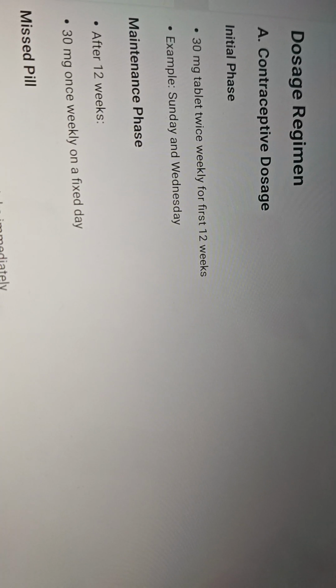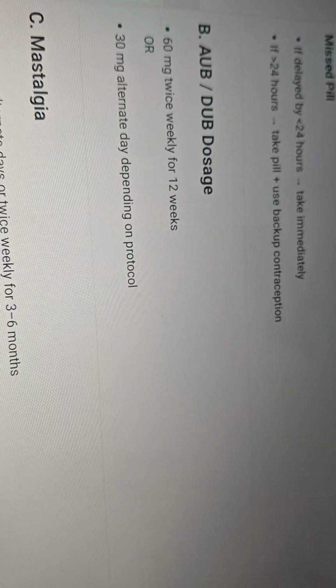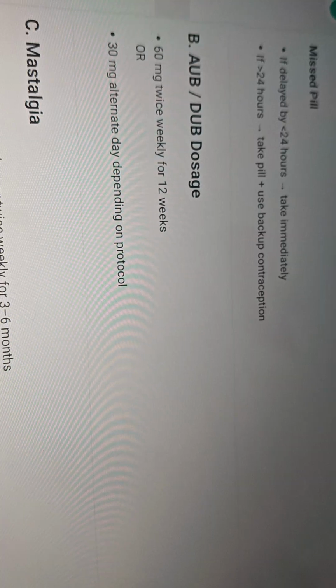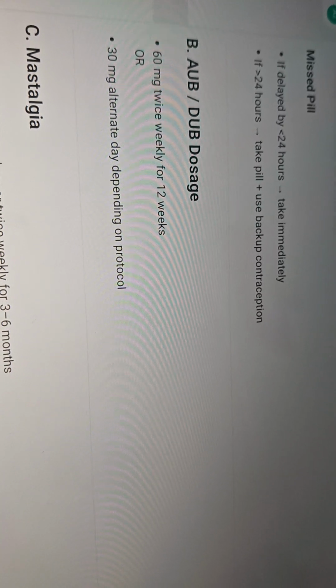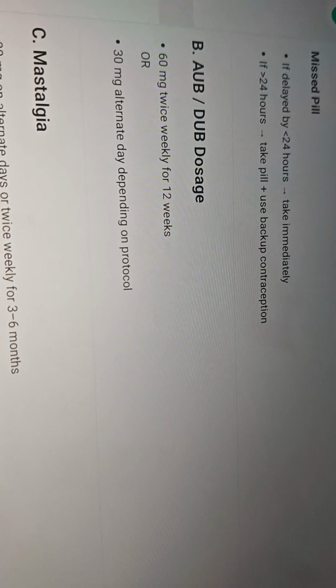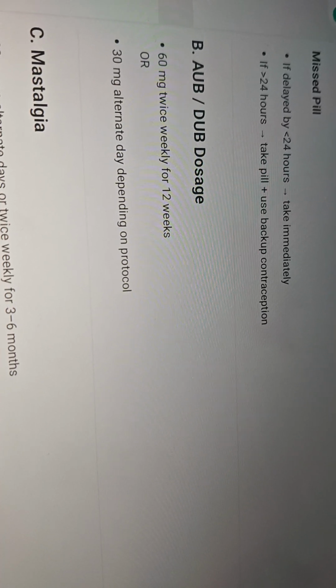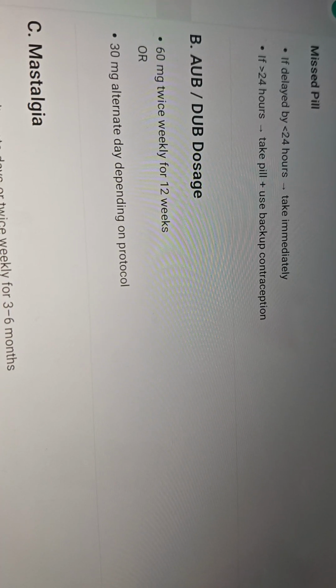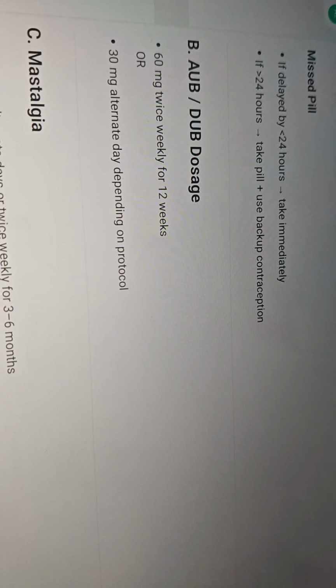Now in the maintenance phase, after 12 weeks, only a once weekly dose of 30 milligrams on a fixed day is recommended. Now what will we do if a pill is missed? If the pill is missed for less than 24 hours, then as soon as she remembers, she has to take the pill immediately, and if the duration is more than 1 day, then take the pill and use a backup method of contraception for 7 days.